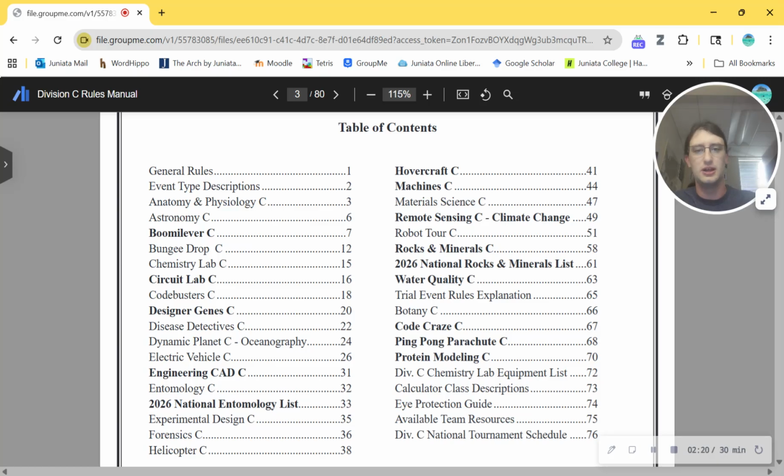Yeah, so let's kick things off. And the first thing I notice is that there is not a write it, do it event. I forget they replaced it with engineering CAD. That's right. I might take a quick look at that, even though I don't really know too much about it. But let's kick things off with what I was most excited for, which is water quality.